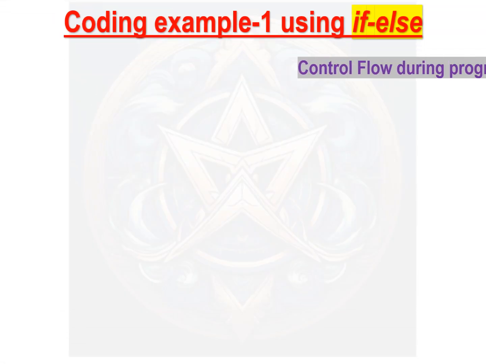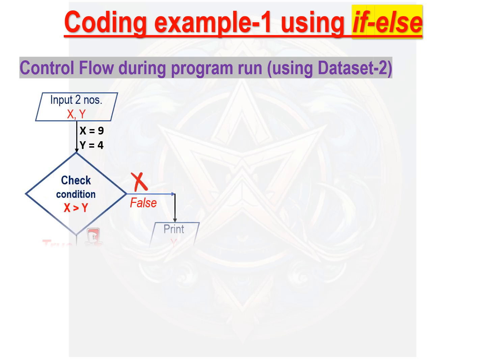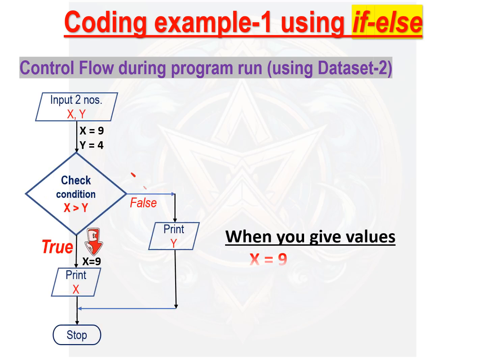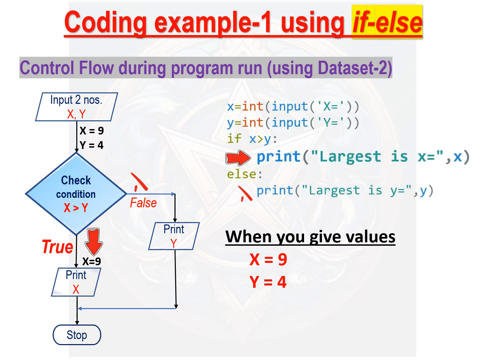Now, consider the data set 2. When you input x equals 9, y equals 4. It is clear from flowchart that the condition x greater than y becomes true. So, the statement written before else will be executed. Hence, in this case, you get the output largest is x.